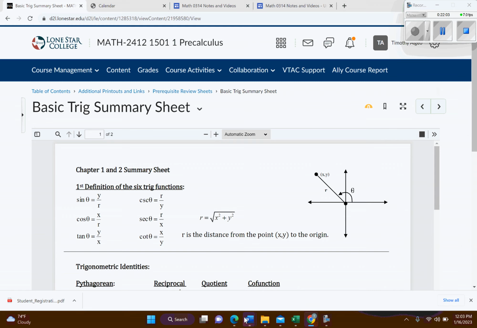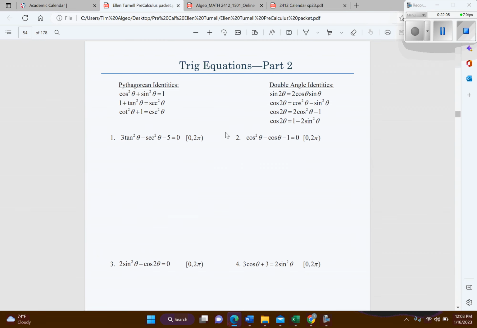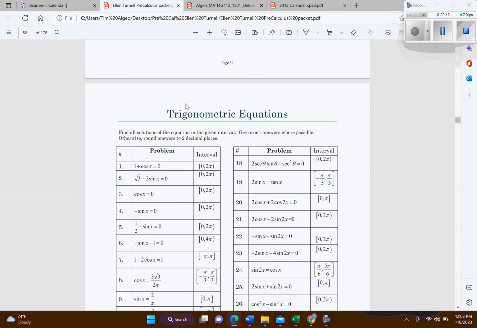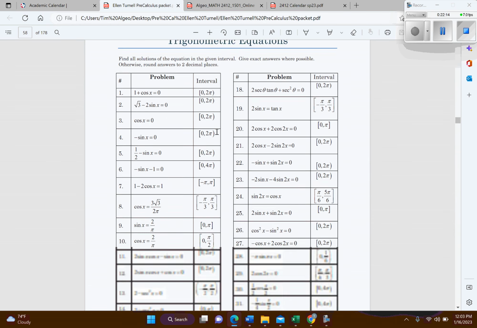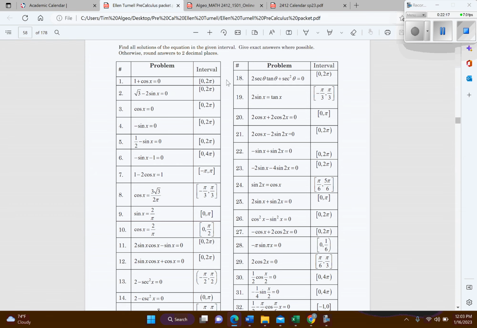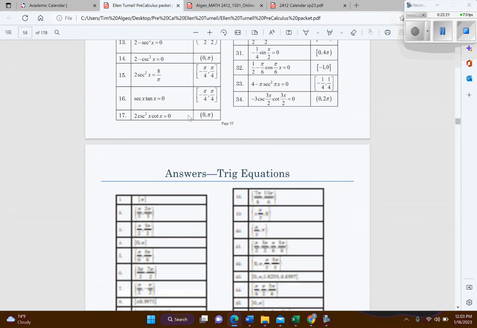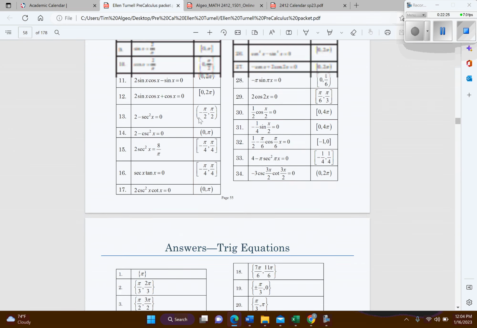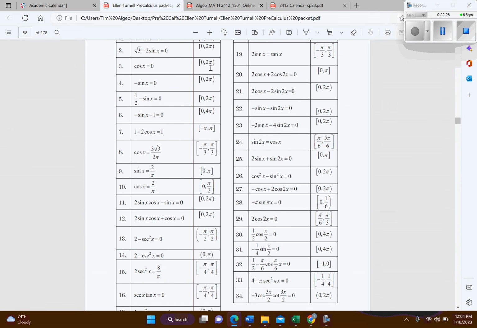Okay, so back to here. So at the end of this, she has some practice homework that you can do. So trigonometric equations right here, and so they give you the problem in the interval that she wants the answer in, and then we have the key right here. So anyways, if you're doing this, I would definitely practice these before you do your homework check. Basically, this is where the homework checks come from.